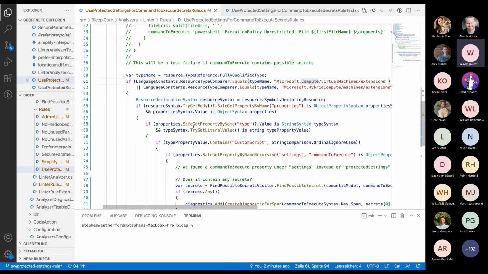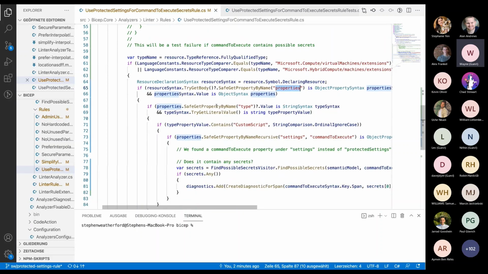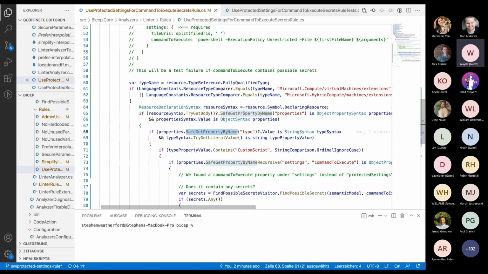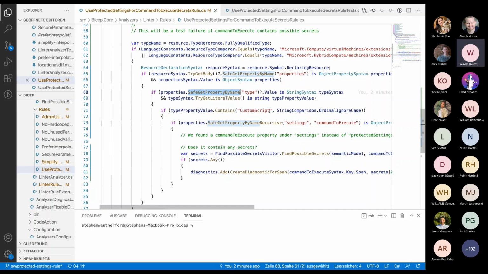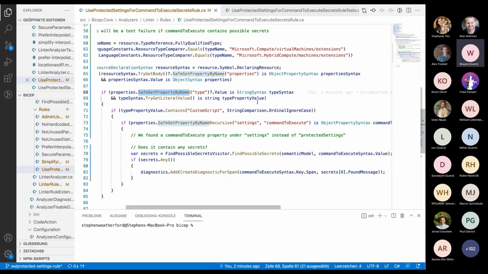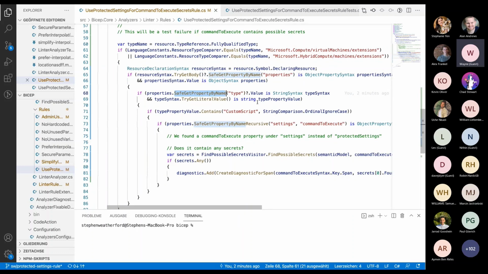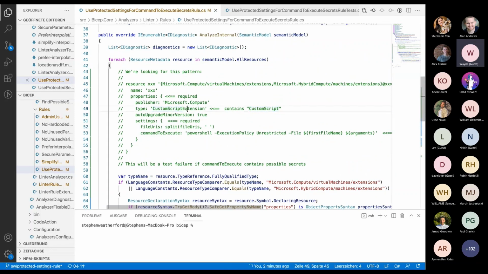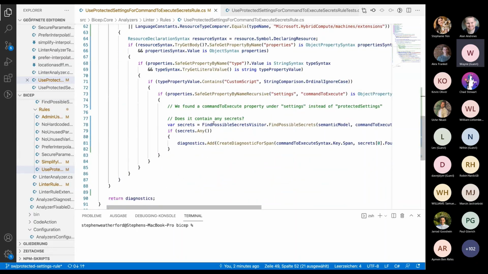Then we simply do some checks for the properties, the top level properties. We check that it has a type property under that, and we are looking for types containing custom script.